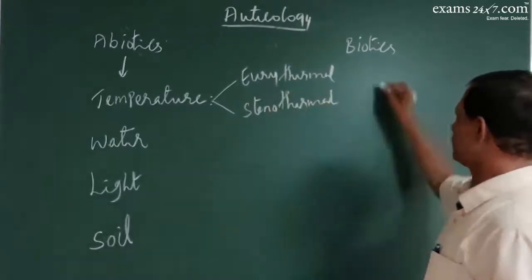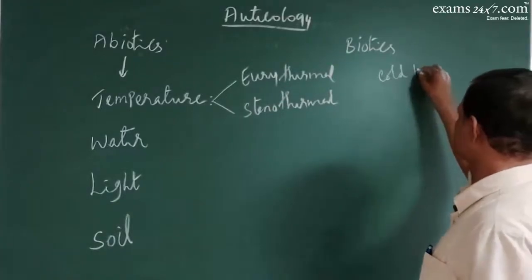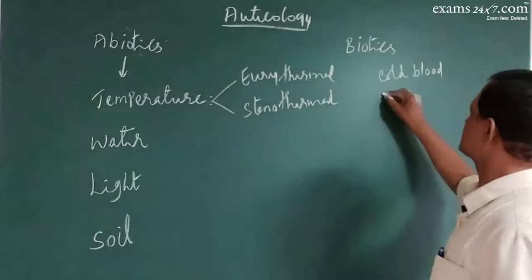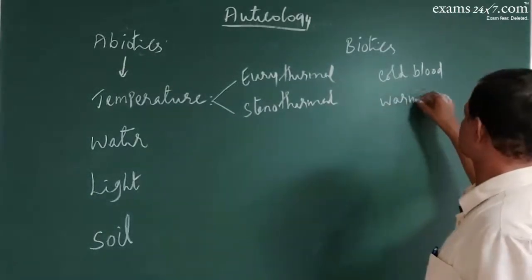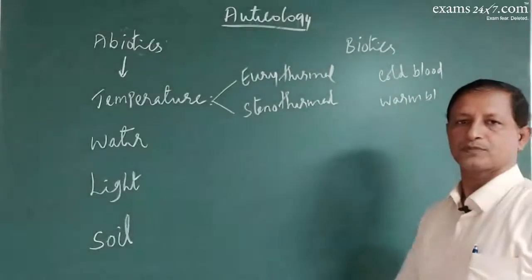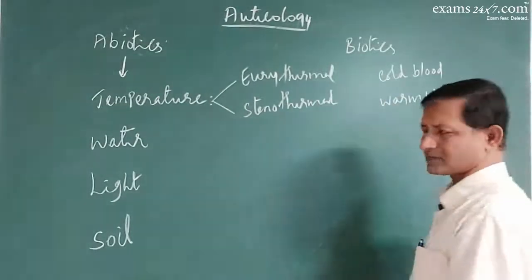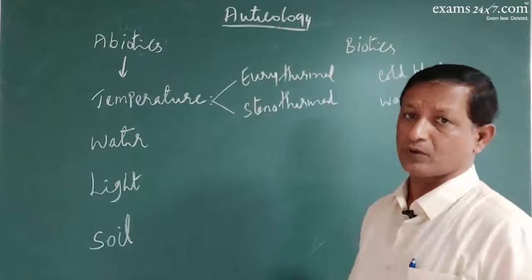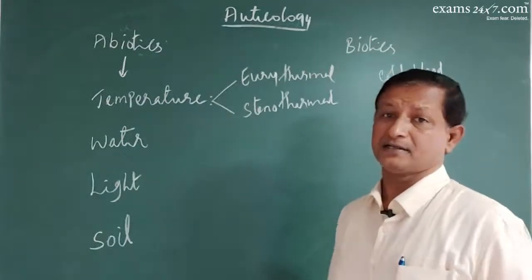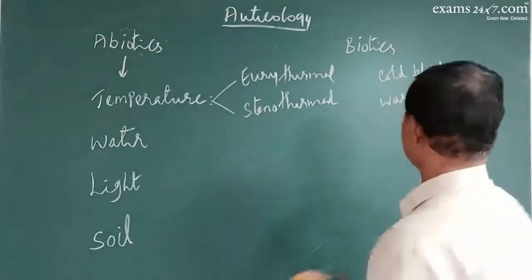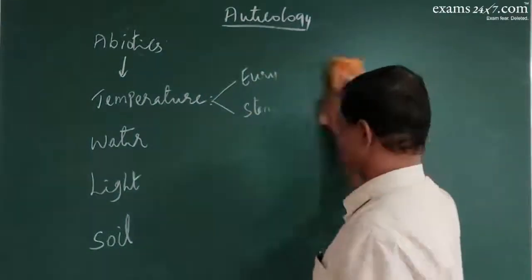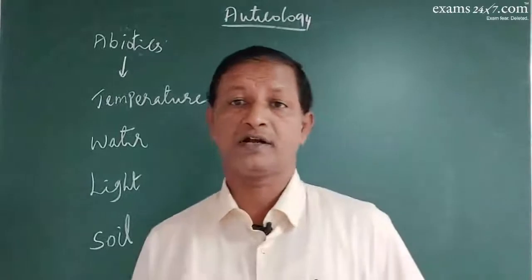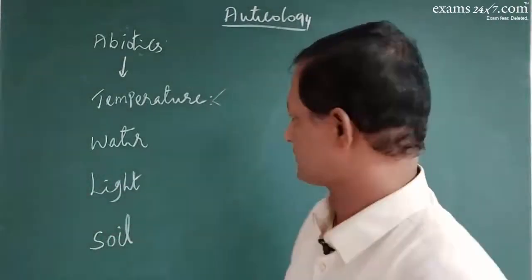It can also be cold-blooded animals, poikilotherms, and warm-blooded animals. So, based on temperature factor, organisms will differ. Why are the temperatures required? For the enzyme activity. Enzymes in the organism will be active only under a particular optimum temperature.